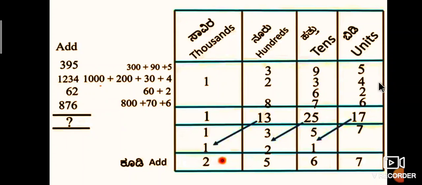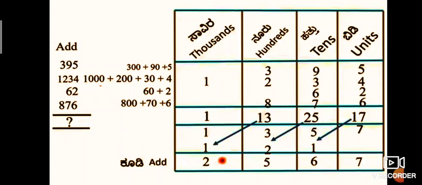Here it is very easy to solve. First, you understand the place value chart. How to write 395? First, take columns: units, tens, hundreds, thousands. Then 395 is written as 300 plus 90 plus 5.